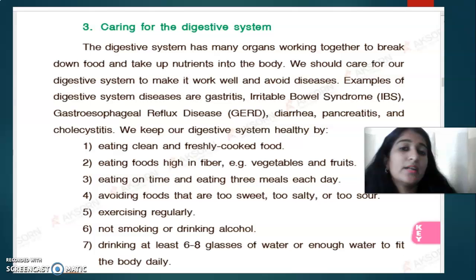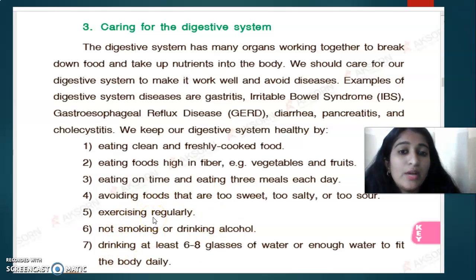We need to take good care. We need to eat clean and fresh foods, and we need to eat food which is high in fiber, that is vegetables and fruits, and we need to eat on time. We need to eat only 3 meals per day.